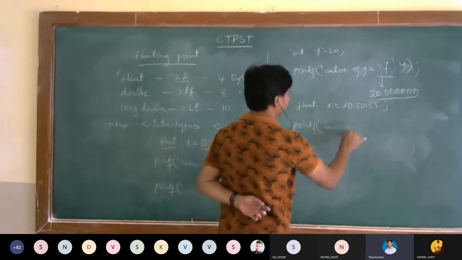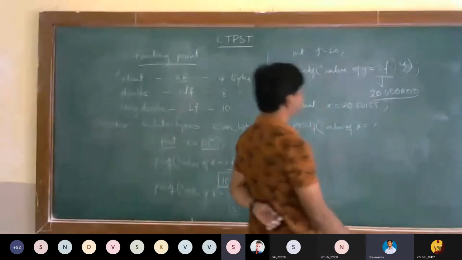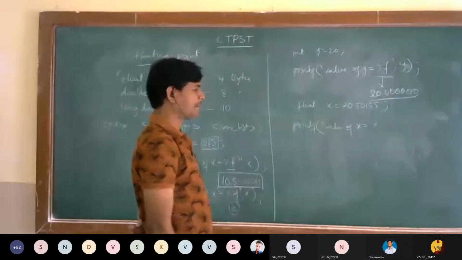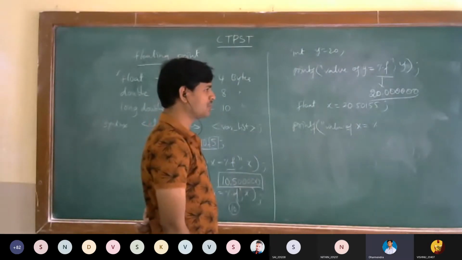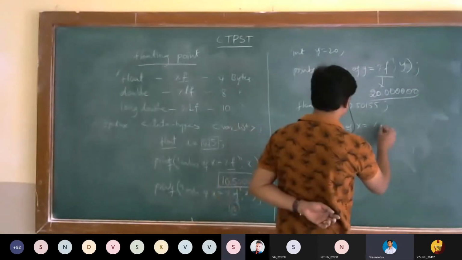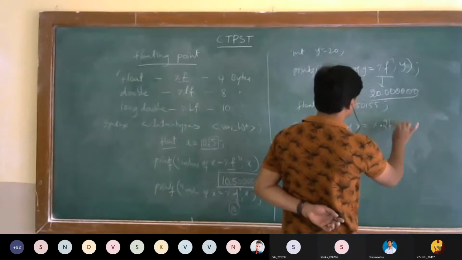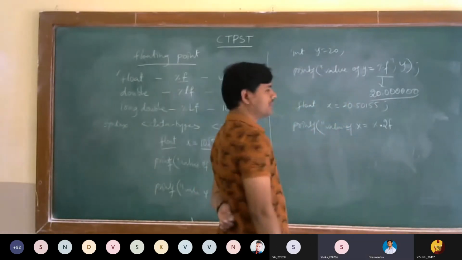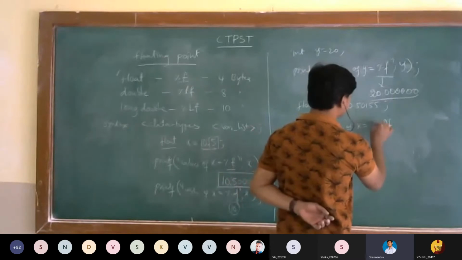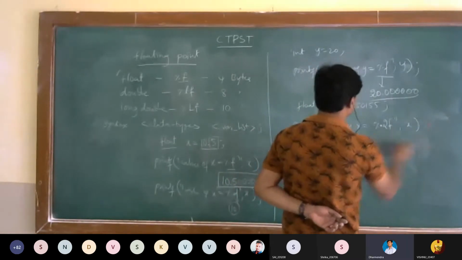Value of x is equal to percentage .2f. If you take percentage .2f, here directly you can get the value. Now tell me the result.